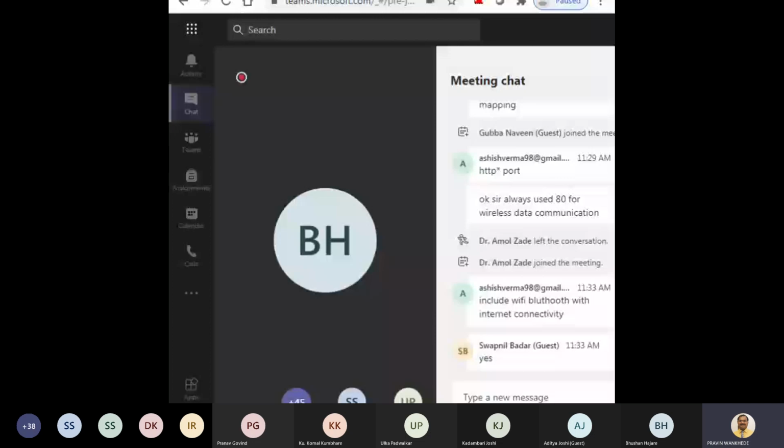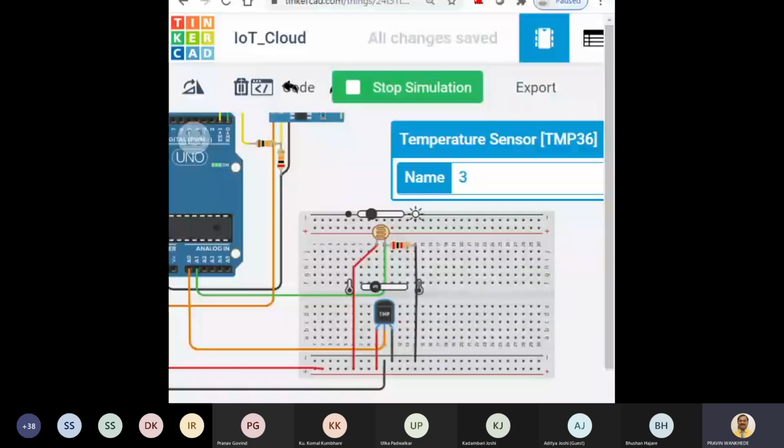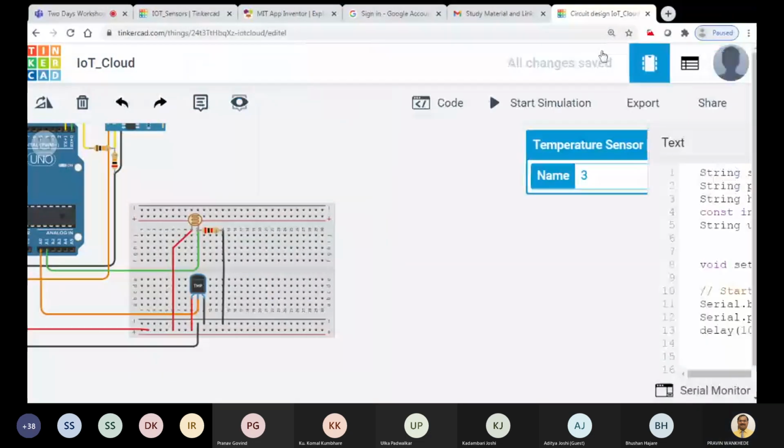Okay, so remember that if you do not get the data on this cloud, then on your mobile app, you will not get any data. So if you get the data over here, now next we'll move. Before that, what I will do, we stop this one. Okay, stop the simulation.